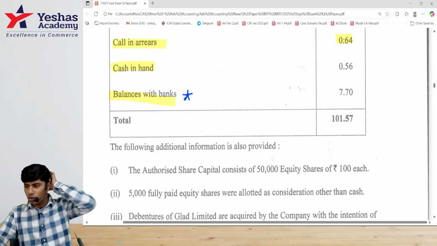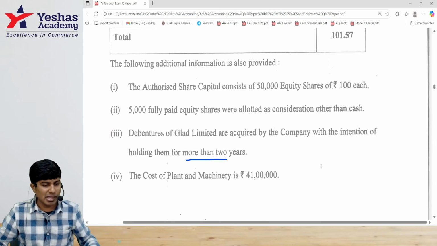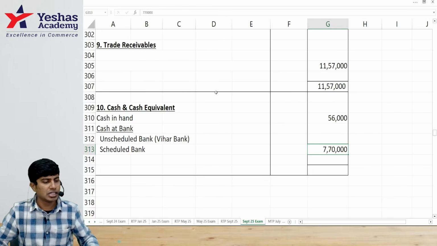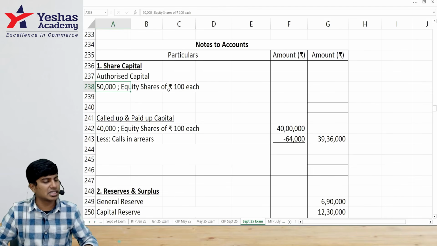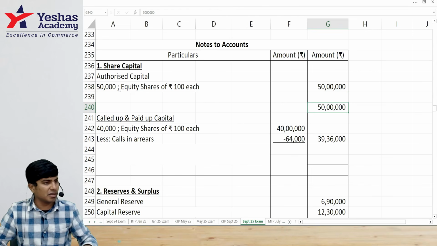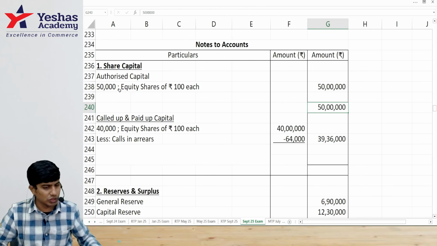Now finally, shall we go to adjustments? Simple. Authorized share capital, 50,000 equity shares of rupees 100 each. What do I do? In share capital, I will just disclose it separately. 50,000 of 100, 50 lakh. Will this count somewhere? Only disclosure.